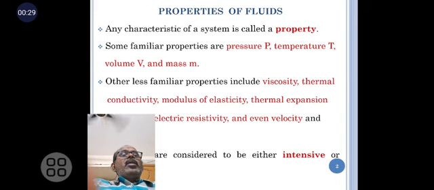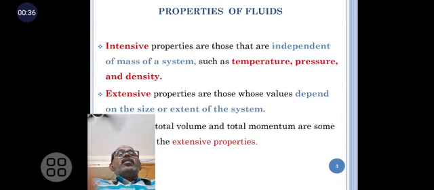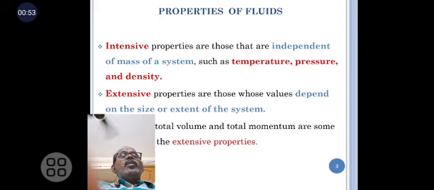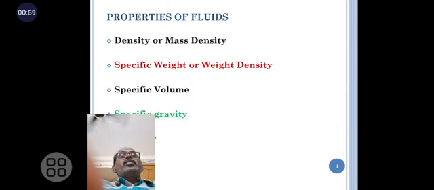The properties are considered to be either intrinsic properties or extrinsic properties. The intrinsic properties are those that are independent of the mass of the system, such as temperature, pressure, and density. The extrinsic properties are those whose values depend on the size or extent of the system. The total volume and total momentum are examples of the extensive properties.